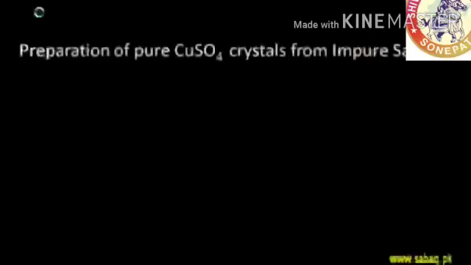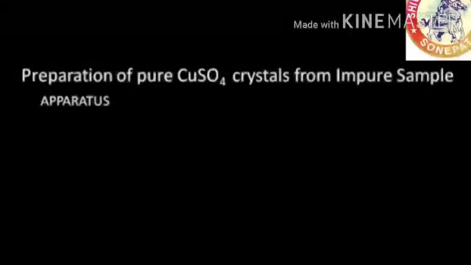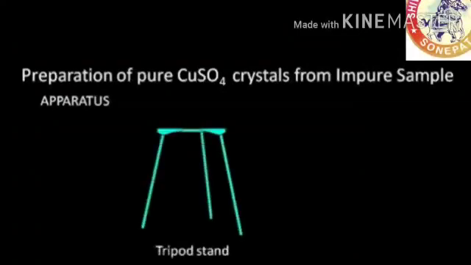To understand this technique, we will perform an activity in which we have to prepare pure crystals of copper sulfate.